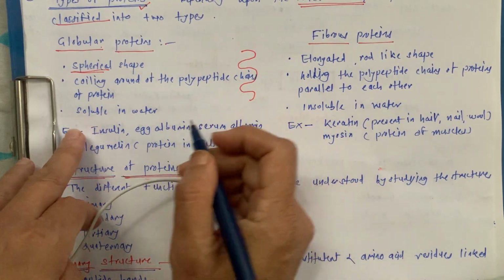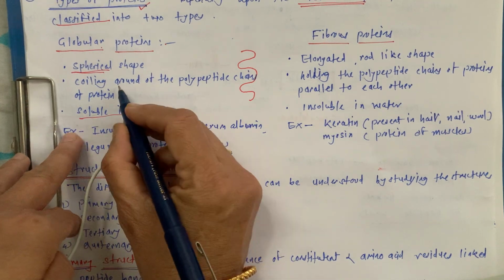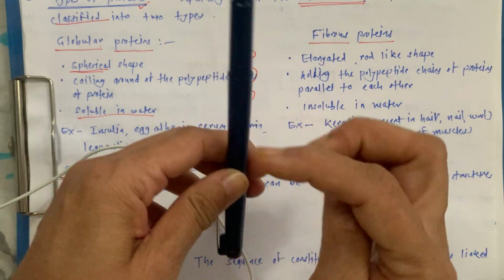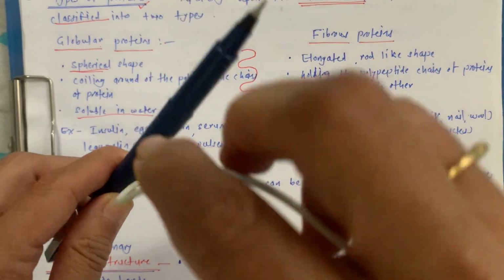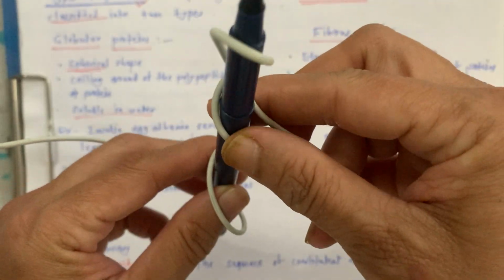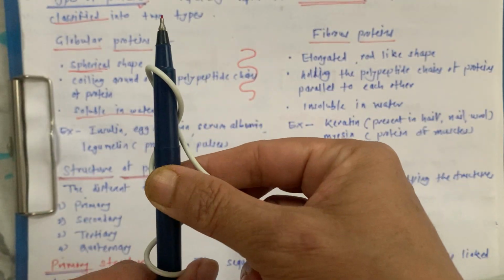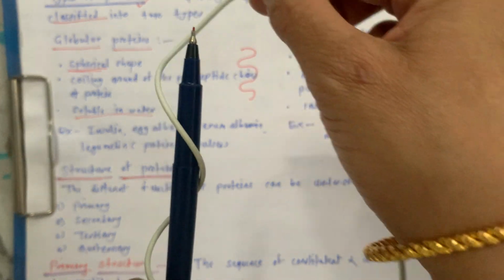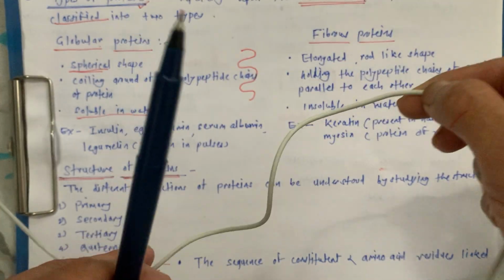globular proteins are soluble in water. Suppose this is one of the axes, then these globular proteins are coiling like this. So we can see the globular protein will look like this, coiling in the form of a spherical shape.